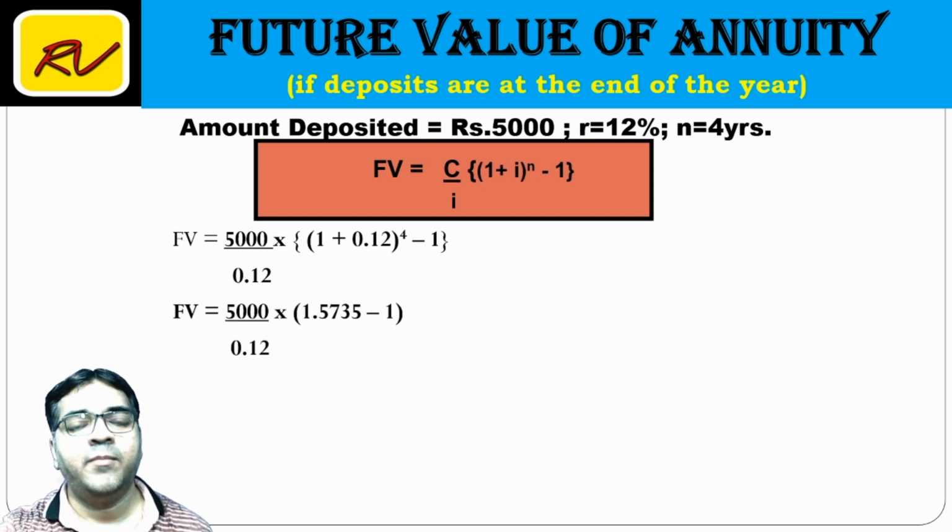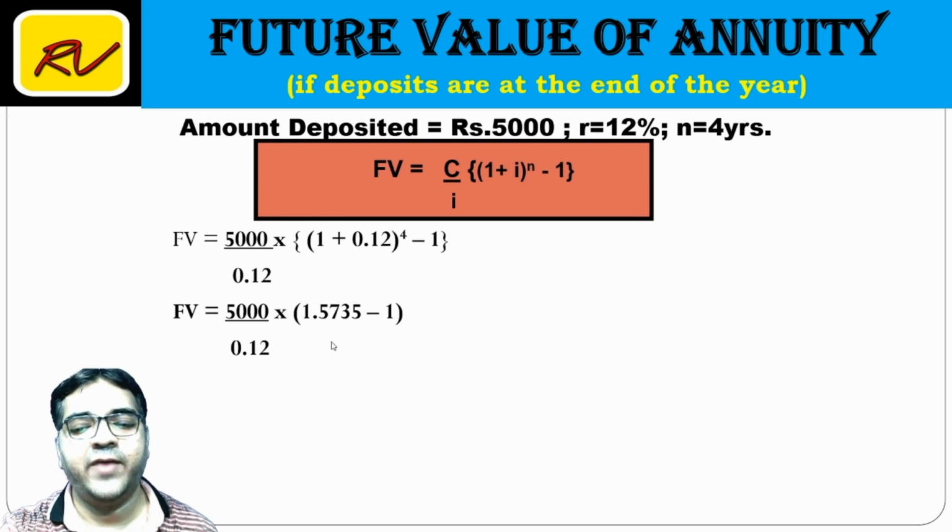So if I multiply 1.12 4 times, the amount is 1.5735. Friends, I will request you to calculate for yourself. Please take a calculator and do it along with me. You will definitely get a better understanding. So 1.12 4 times will give me 1.5735.